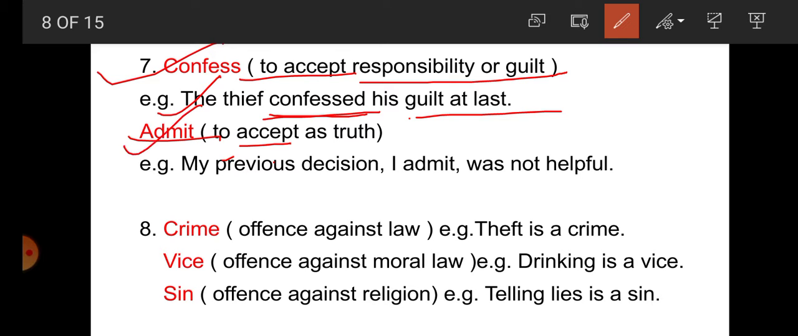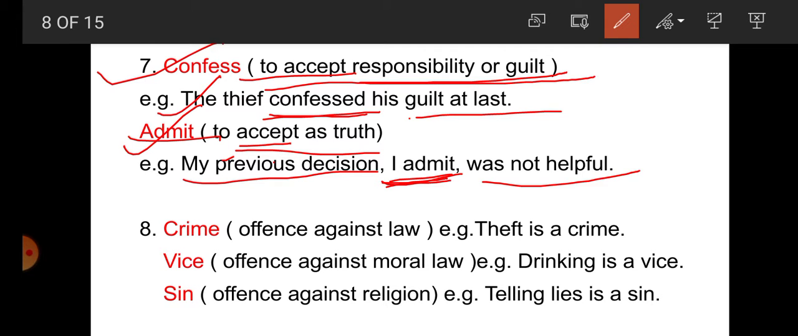Now admit means to accept as truth. For example, my previous decision, I admit, means I accept, was not helpful. So here I accepted the truth that the previous decision was not helpful. So we get here, student, that confess and admit are both synonyms. Confess is used for accepting responsibility or guilt, and admit to accept truth.